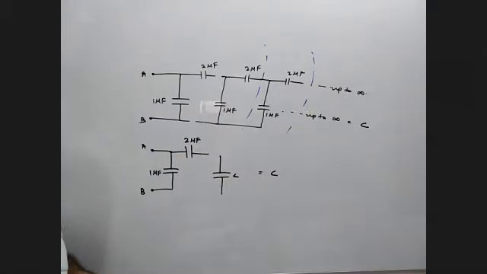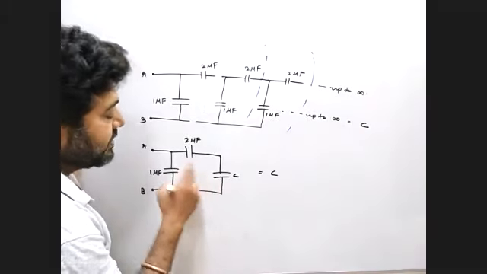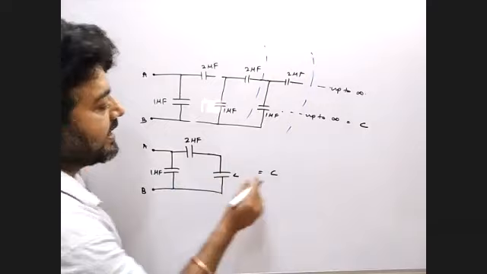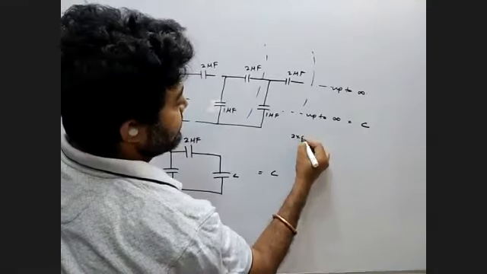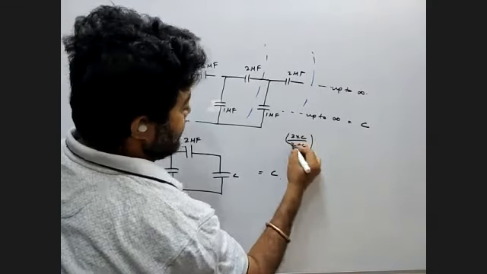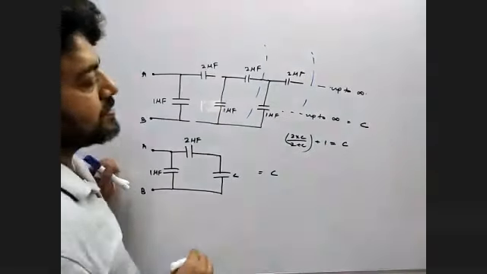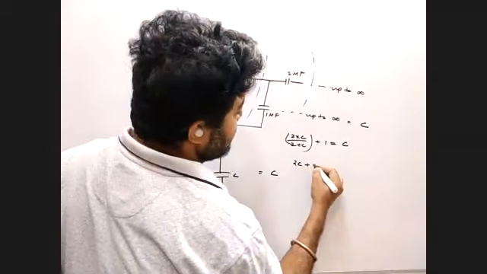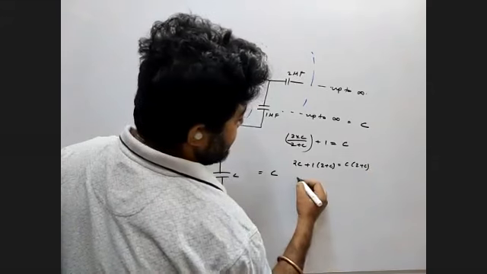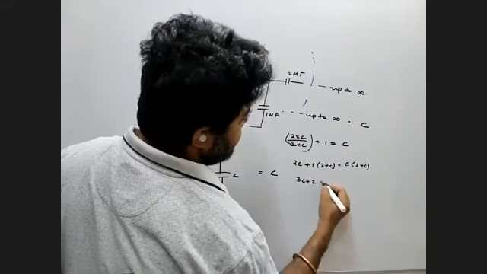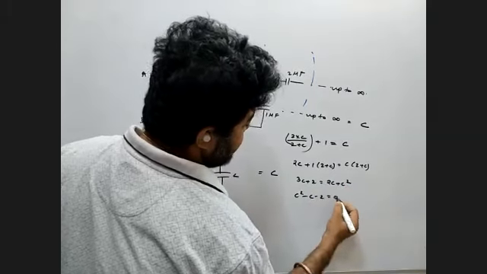Yes, sir. So now it is clearly visible. These two, if we join them, are in series, and this is in parallel with the rest, and that equals C. So how can we solve this? 2 into C by 2 plus C, and with that, this one is in parallel, plus 1, is equal to C. So we have 2C over 2 plus C, plus 1 equals C. So we get 2C plus 2 plus C equals 2C plus C square. So C square minus C minus 2 equals 0.